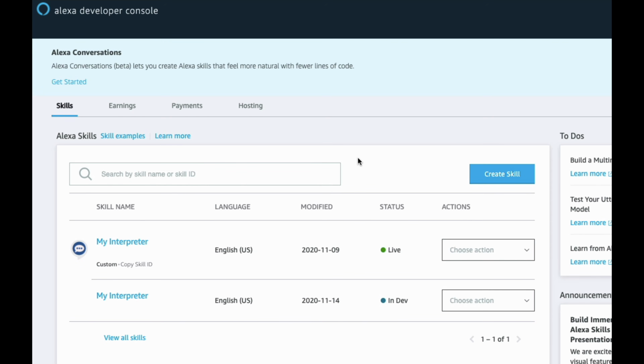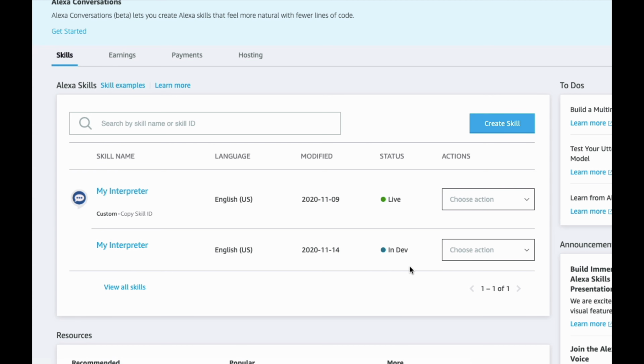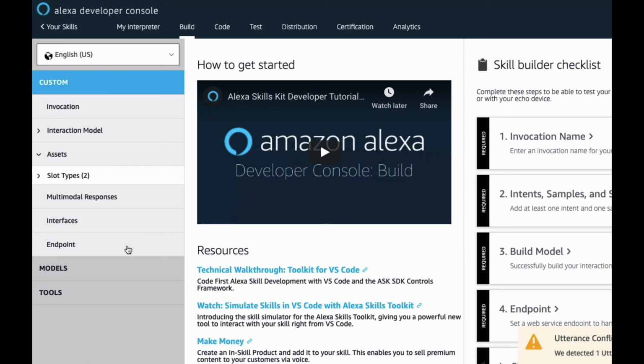Okay, so this is the Alexa developer console. I have two versions of my skill. One is the in-dev skill, which is the version that I actively work on, and then I have the live version. So let's go to the in-dev version, and I'll walk you through how these are set up.